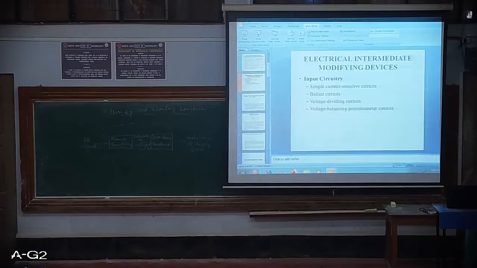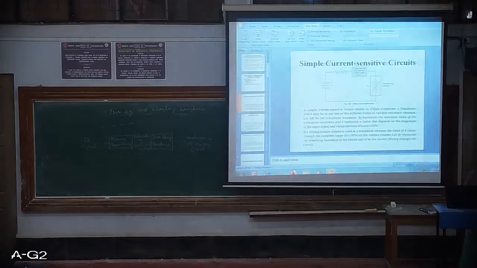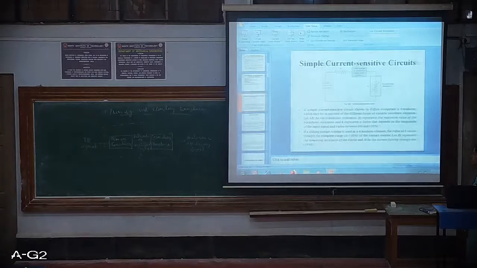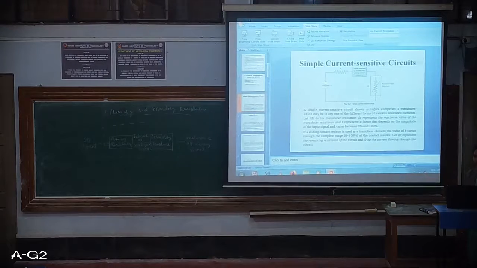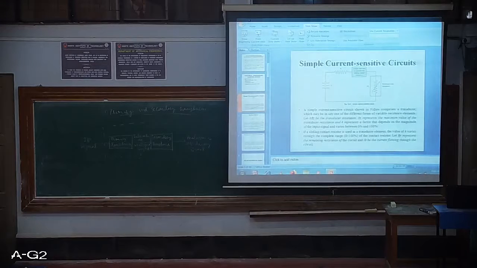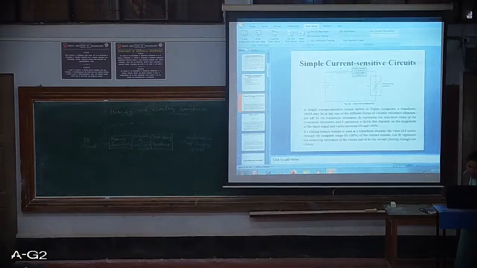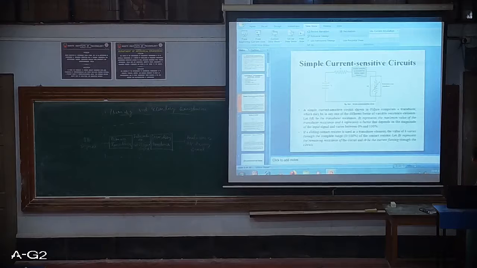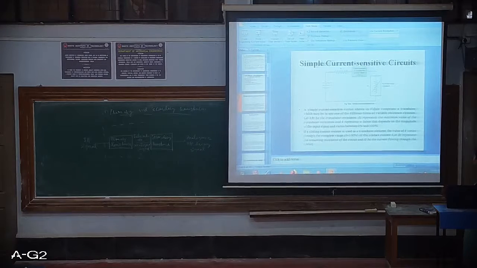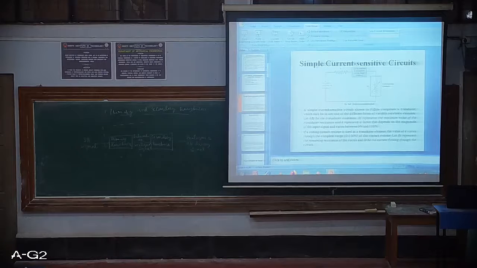Let's see them one by one. The first one is simple current sensitive circuits. This is a very simple, very basic one which can be used in any type of measuring system, the electric modifying device. Here, a simple current sensitive circuit is shown in the figure. If you look closely, it has a transducer, which may be in any of the different forms of variable resistance elements. Here the transducer is in the form of resistance elements.